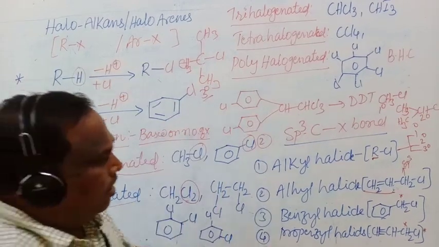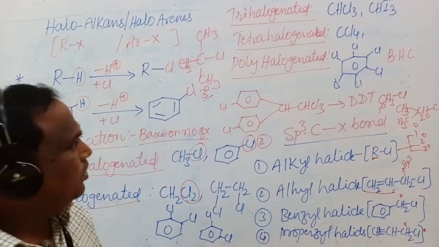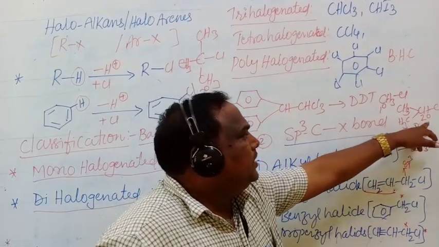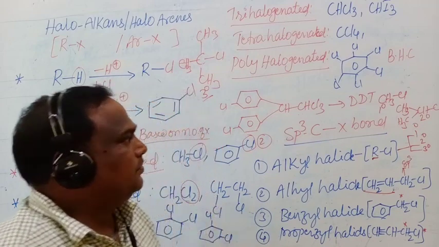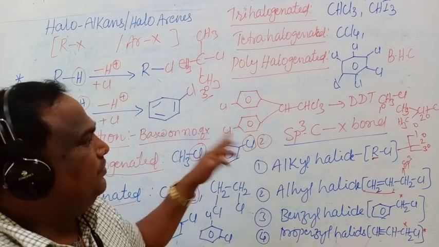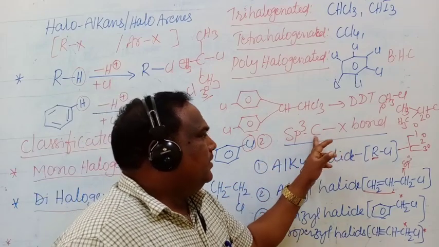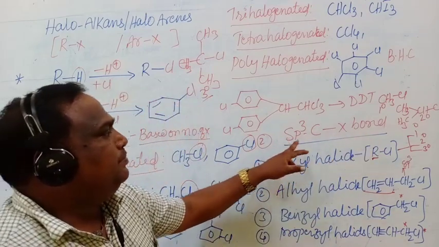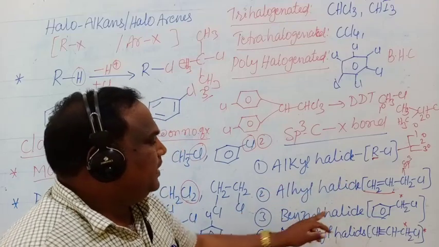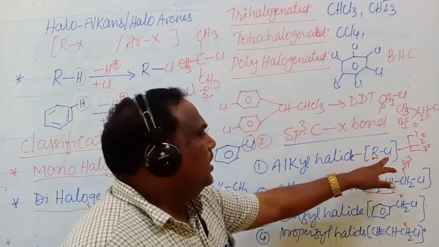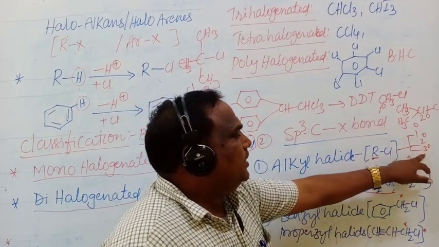All these are further classified into 1 degree, 2 degree, 3 degree alkyl halides. We have to know what a 1 degree, 2 degree, and 3 degree alkyl halide is, as they are very important in the chemical reactions we are going to learn. The second classification is based on the hybridization of the carbon in which the halogen bond is present. The compounds containing an sp3 C-X bond are alkyl halides, allyl halides, benzyl halides, and propargyl halides. In alkyl halides, the halogen atom is directly attached to an alkyl group, further classified into 1 degree, 2 degree, 3 degree alkyl halides.